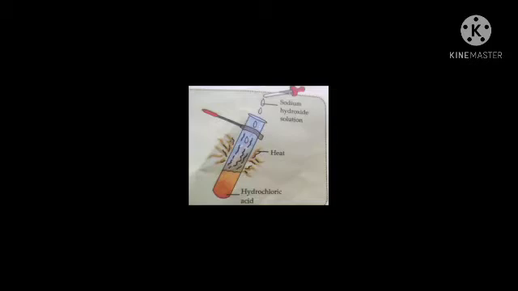Why does the test tube get heated? Because the reaction between the acid and base, hydrochloric acid and sodium hydroxide, is exothermic. We have seen that during some chemical reactions, heat gets released. Such kind of reactions are known as exothermic reactions.